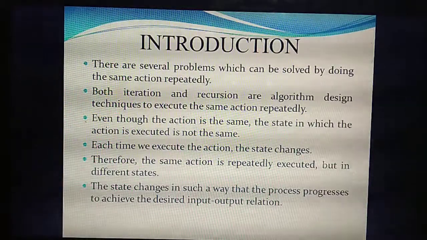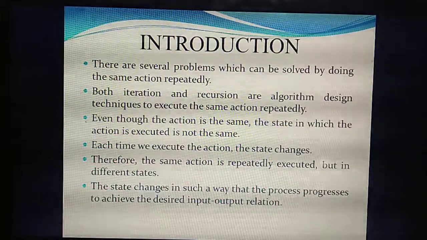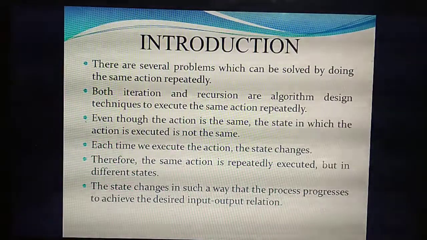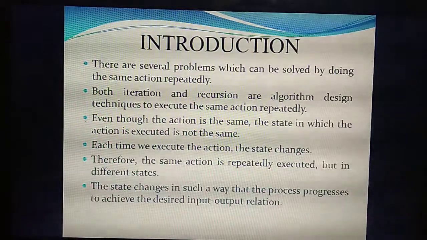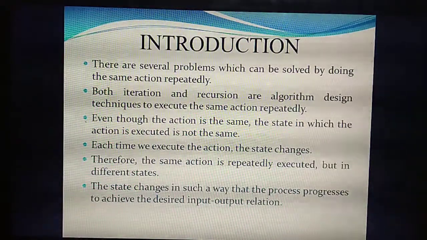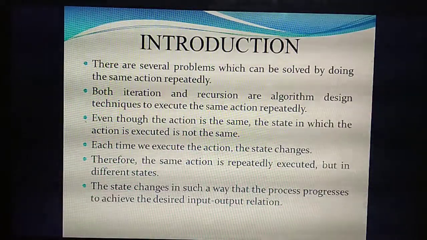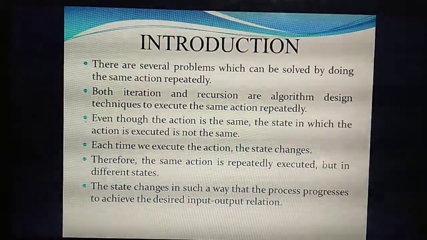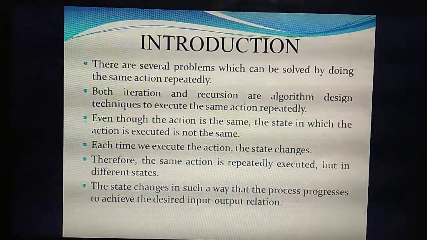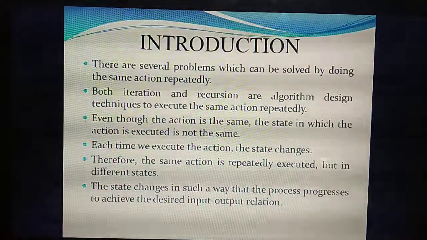At a time, any one color will blink, and any one action will take place. Green means you need to walk, red means you need to stop. Either the red light blinks or the green light blinks. So the action is the same, but the state is different.